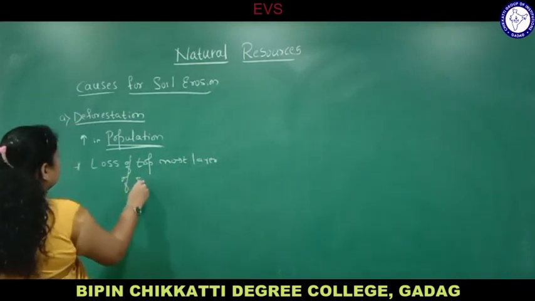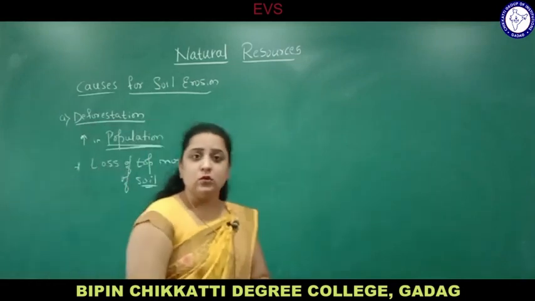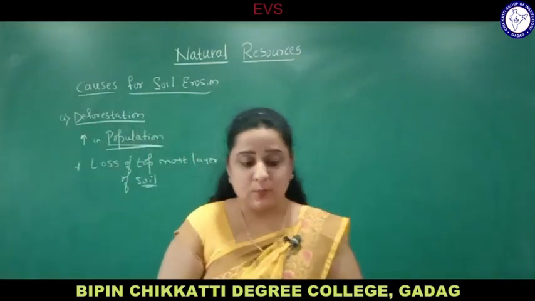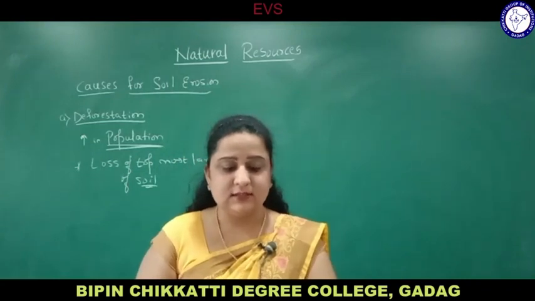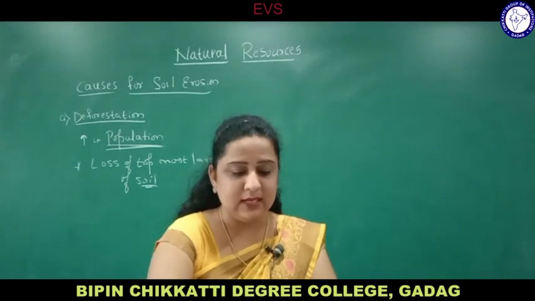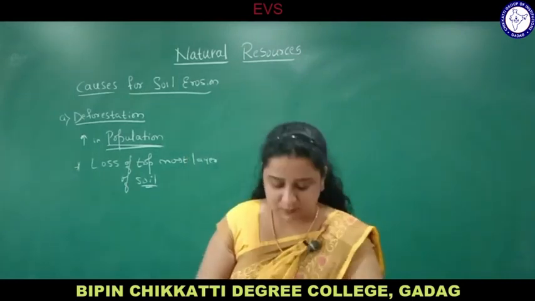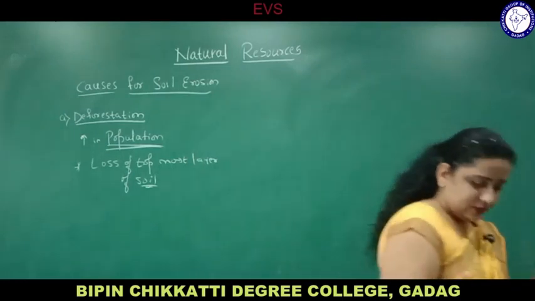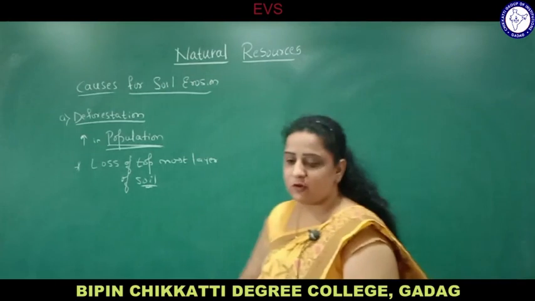Topmost layer of soil, which is very essential for growth of plants, vegetation, productivity, for housing, mining, etc. This leads to soil erosion and the fertile land becomes completely affected. So fertile land, which is necessary for growth of plants and animals, is completely affected. So soil erosion is the most important, you can say. That is the main thing which is affecting the growth of plants and animals. That is due to deforestation.